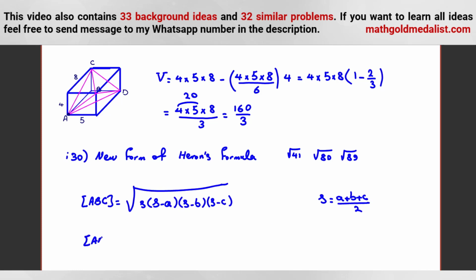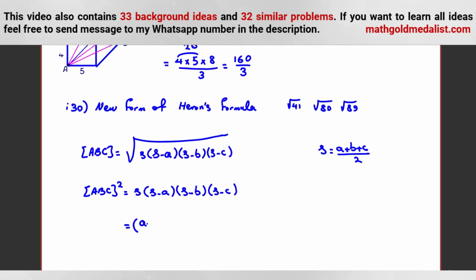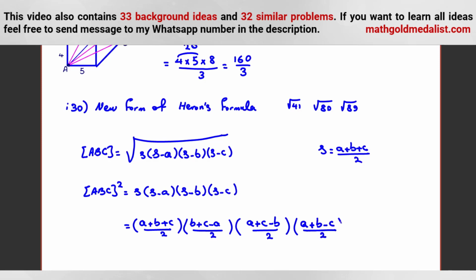Now if we raise to the power of 2, area of ABC squared is equal to s times (s minus a) times (s minus b) times (s minus c). And we can say it is equal to: s is (a plus b plus c) over 2, s minus a is (b plus c minus a) over 2, s minus b is (a plus c minus b) over 2, and s minus c is (a plus b minus c) over 2.